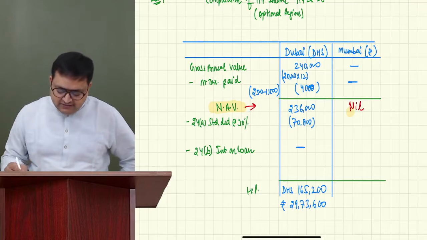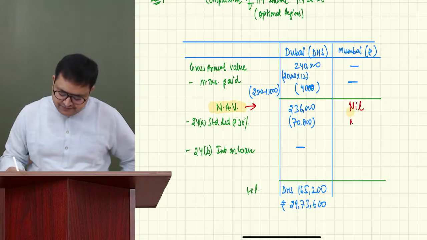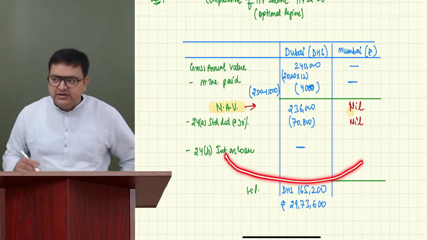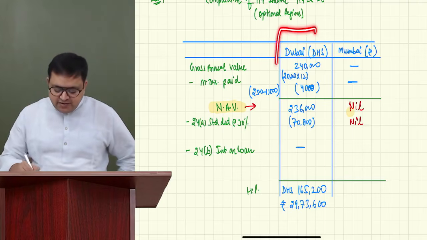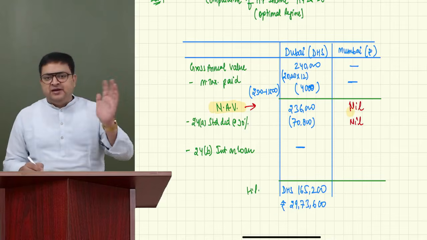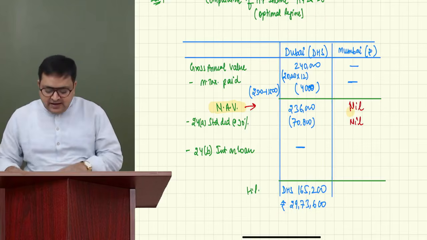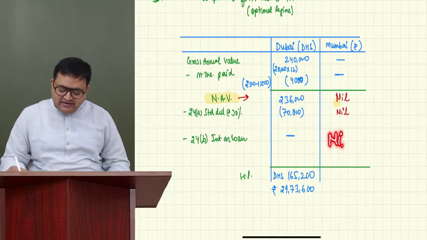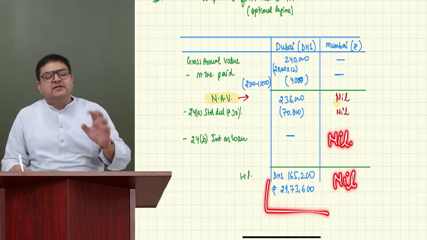So if it is self-occupied property, standard deduction is also 30% of nil, which is nil. And since it is an optional regime, interest on loan is allowed. Guys, in default regime, my Dubai house has no change. Let out property has no change in optional and default. In default regime also, I will get the same amount. And I think that I got the answer of default regime. Why? Because in default regime, I will not get this also. So this value would be nil. So although I was calculating for optional, I got the answer for default.